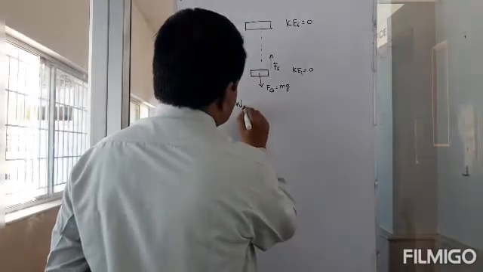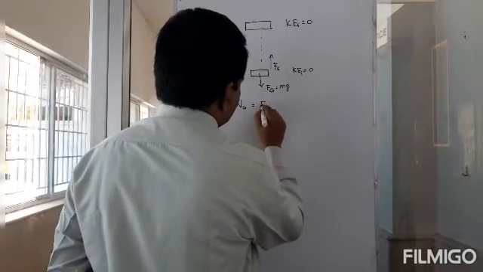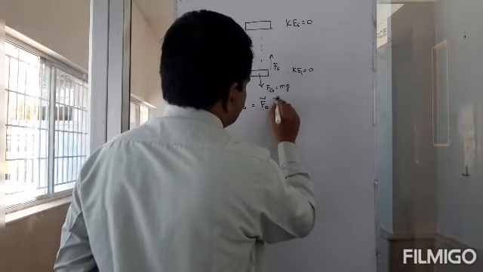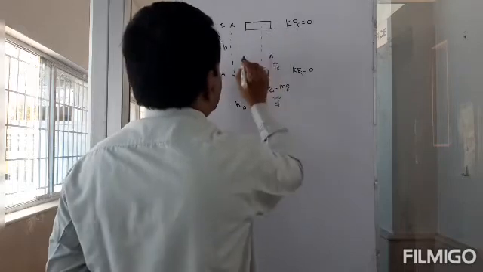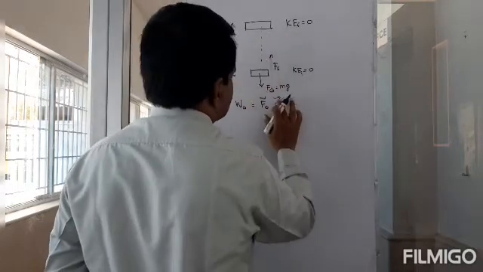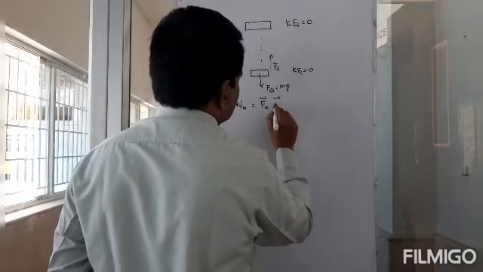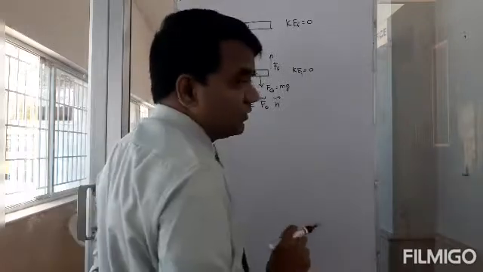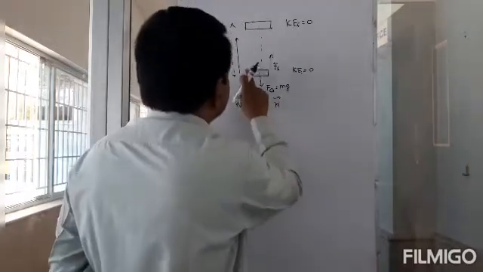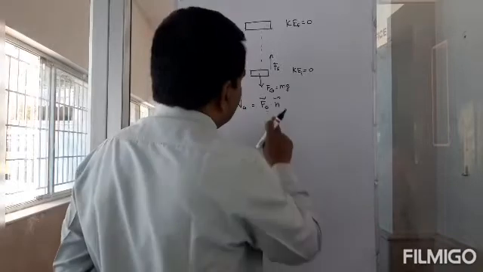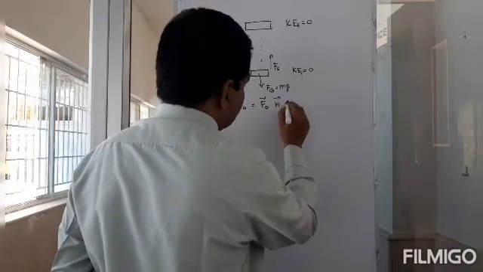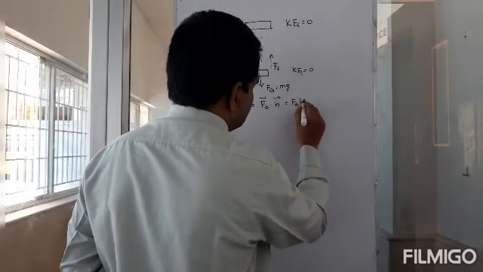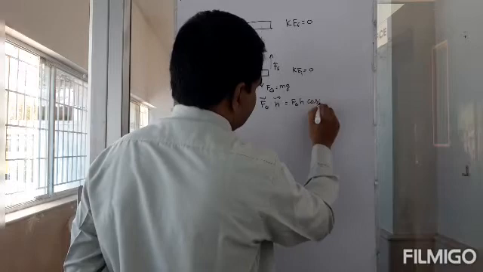Work done by gravity, Wg, is equal to the force of gravity dot the displacement. The displacement is h, the h vector, in this direction, displaced from here to there. So F dot h is going to be Fg h cos theta.